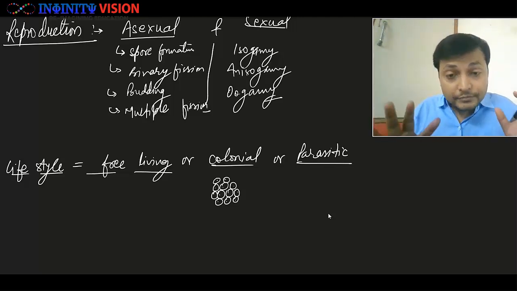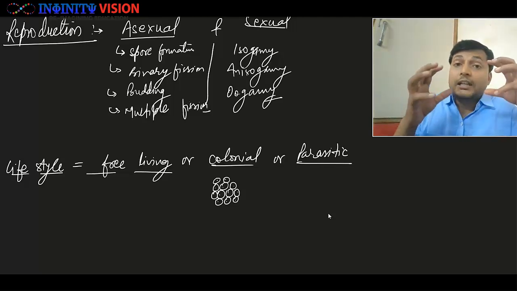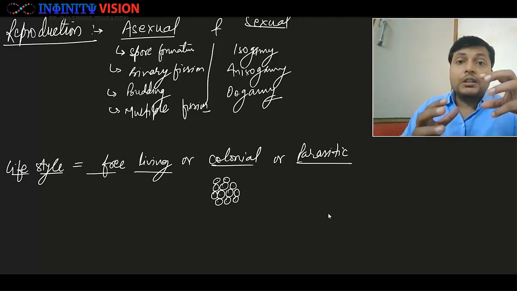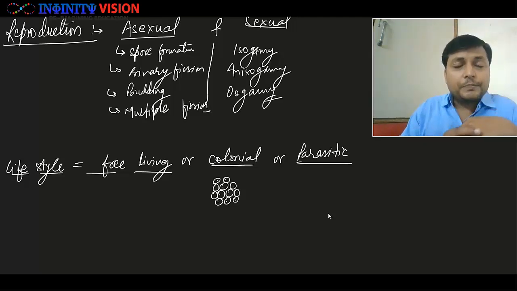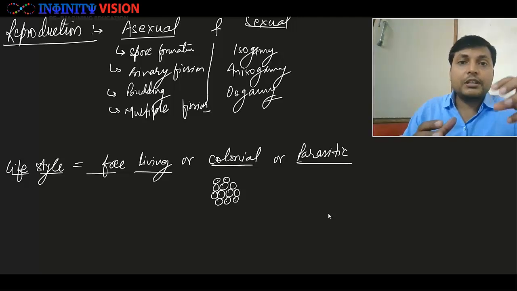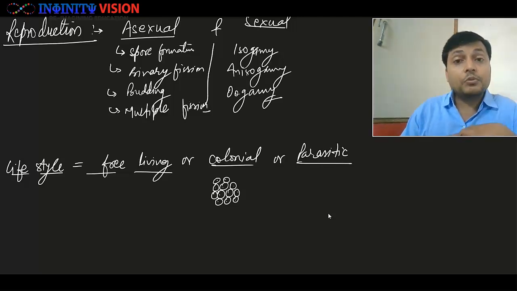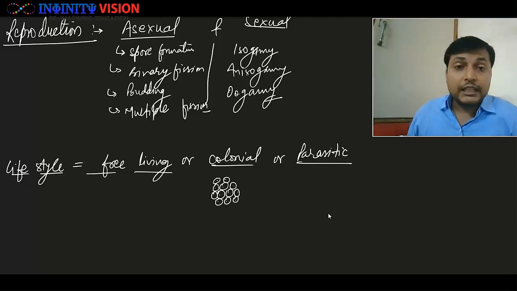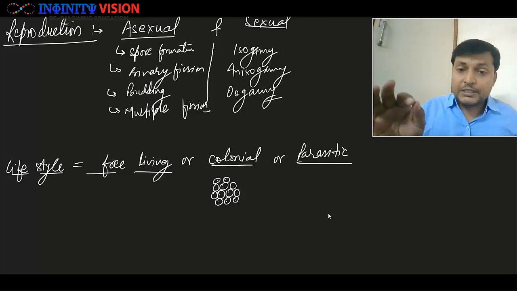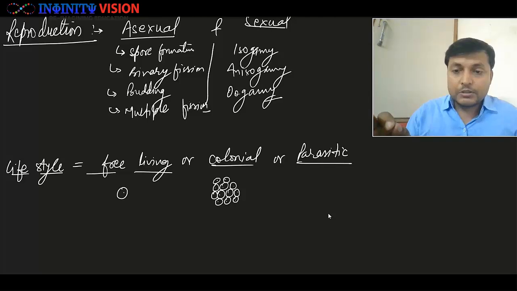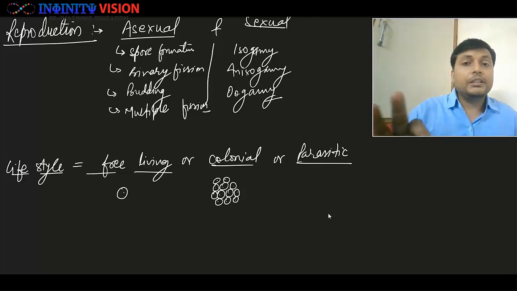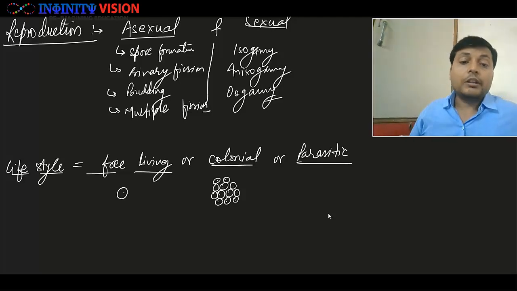Please remember this. If a group of cells form a definite structure and they perform a particular function, such that every single cell has a particular task, or there is division of labor between them, then only we consider them as multicellular. Else we consider them as unicellular. Get it? So kingdom Protista are either unicellular free living organisms, or they can be colonial, or they can be parasitic, so they can live inside the host.